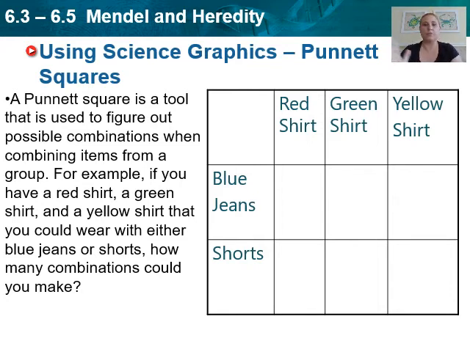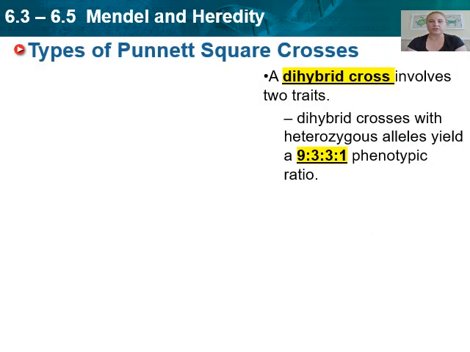Now we want to figure it out. So we could put a red shirt with our blue jeans to make one outfit, our green shirt with our blue jeans to make one outfit, and our yellow shirt with our blue jeans to make one outfit. Then we could take our red shirt and our shorts to make one outfit, our green shirt and our shorts to make another outfit, and our yellow shirt and our shorts to make another outfit. You can see with my hands, I'm kind of bringing one down and one across to meet it. Same thing, one down, one across to meet it, so that I'm filling in those blanks using that little chart. That's exactly how you fill in a Punnett square. I'm going to show you a video after we take our notes so that it's much more familiar to you on how to actually fill these in.